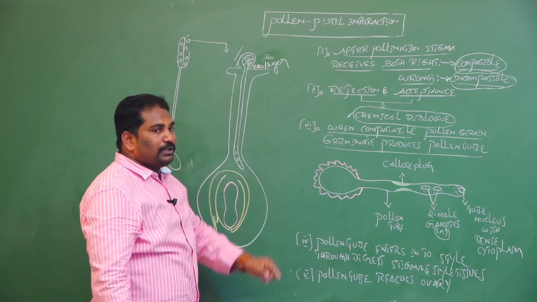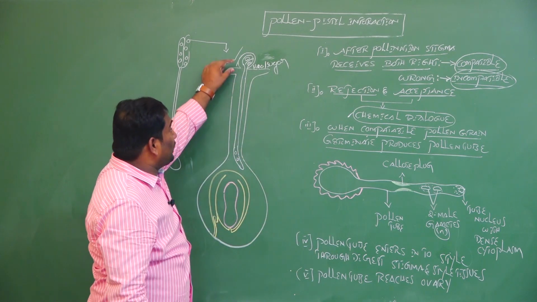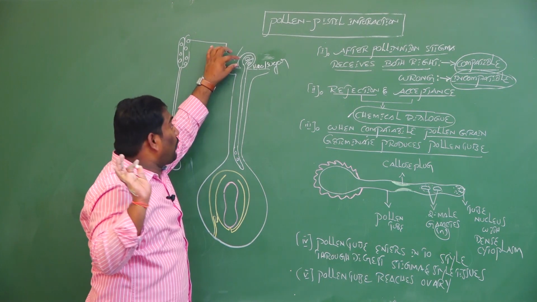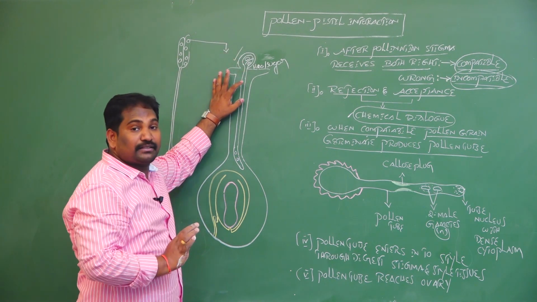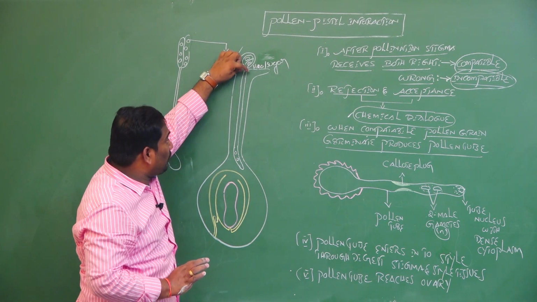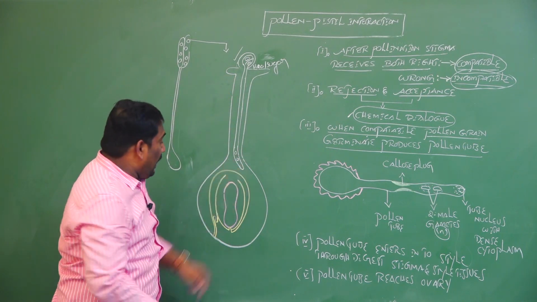When the compatible pollen grain is accepted on the surface of the stigma, pollen grain germination takes place. Through digestion of stigma tissues and style tissues, the pollen tube enters the style and then the ovary.